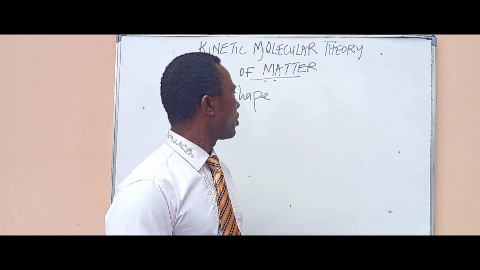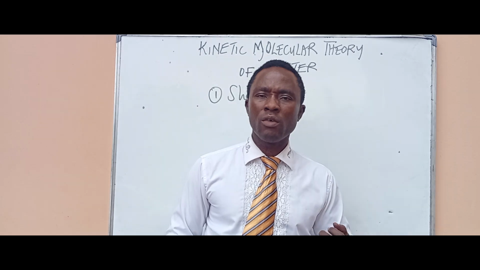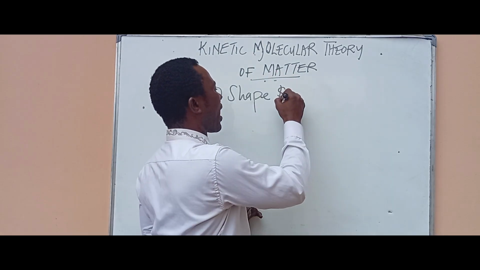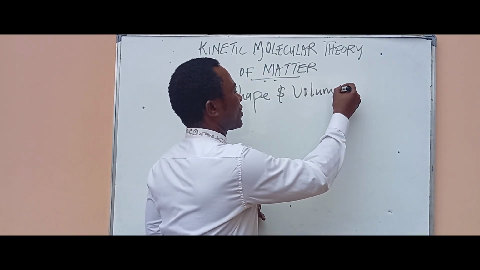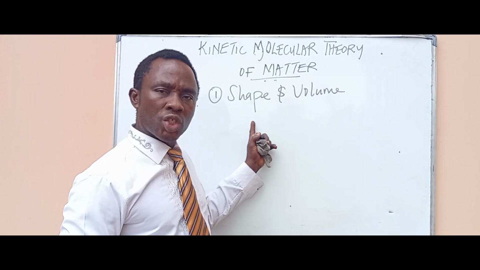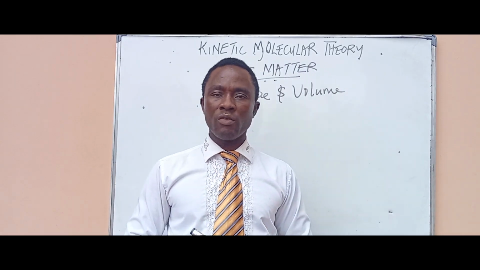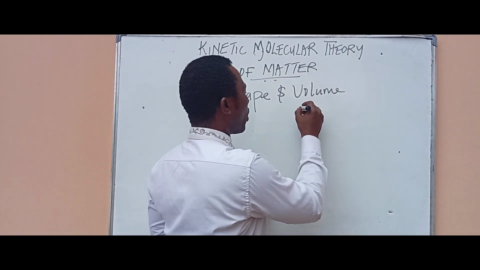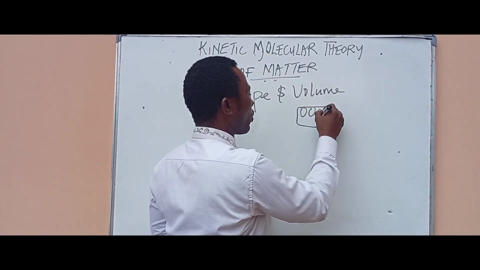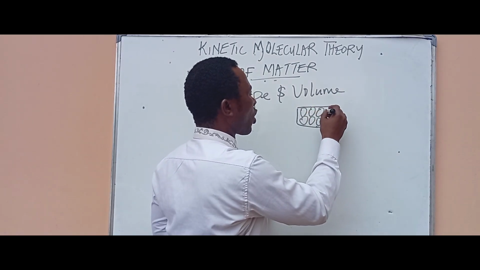They also have volume. So solids have definite shape and definite volume. Why? Because their molecules are tightly packed.